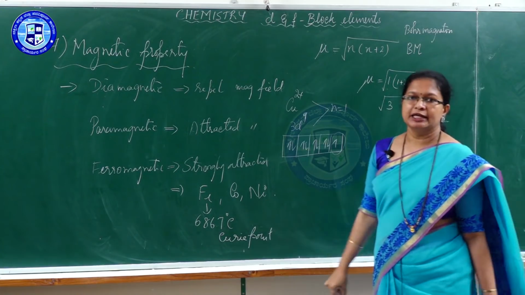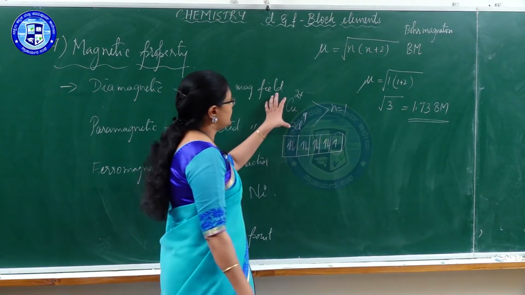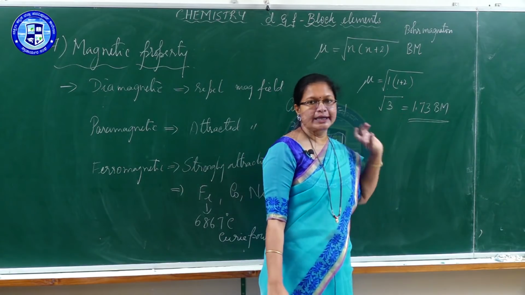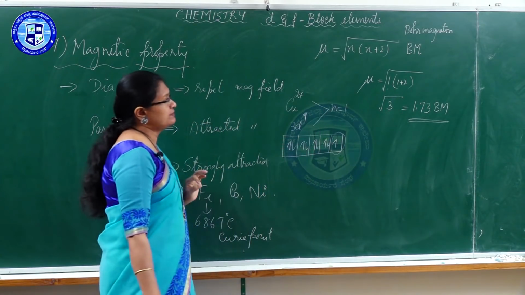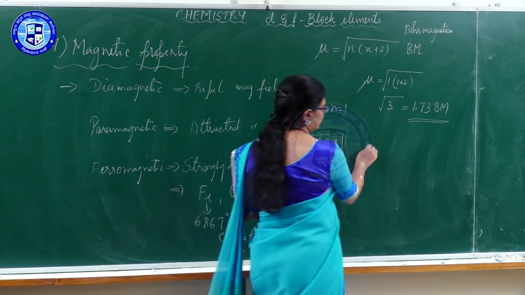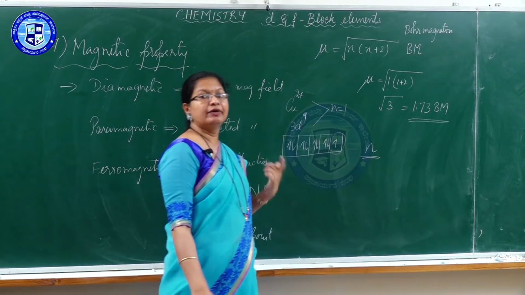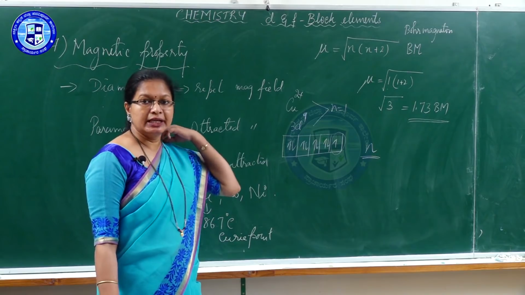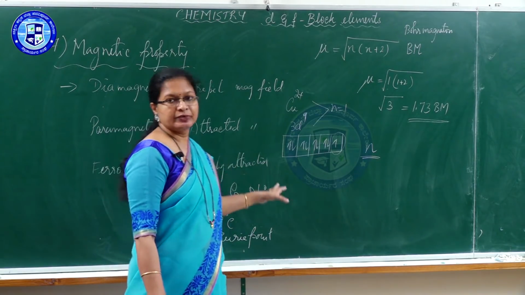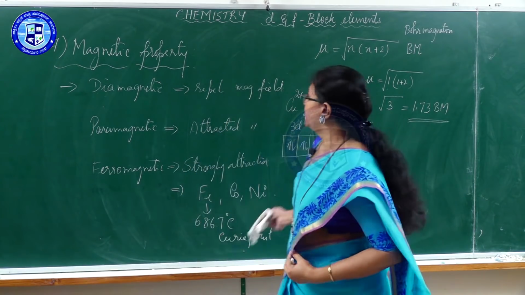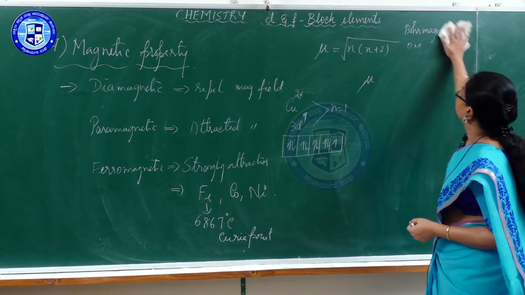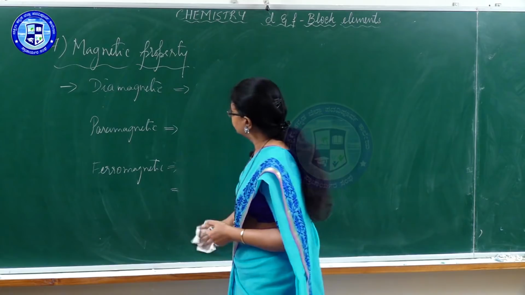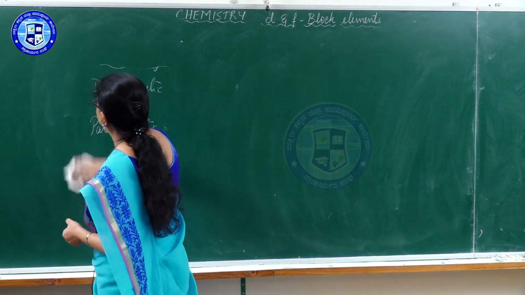This is how magnetic moment can be calculated when any salt solution is asked. If n is 2, you have to substitute here and get the answer. So from this we can find, higher the number of unpaired electrons, higher the value of n, more is the magnetic property. Paramagnetism increases with increase in the number of unpaired electrons. That is regarding the magnetic property, which was the 7th property. We will move to the 8th property, which is regarding catalytic property of transition elements.